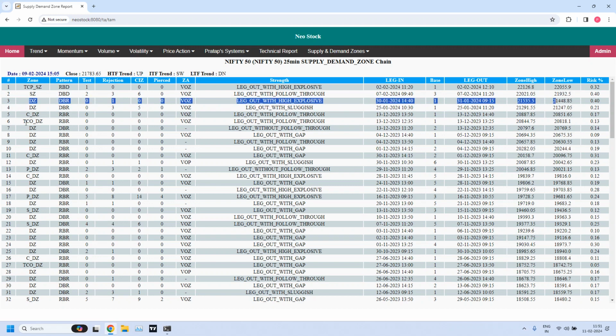I have mistaken. The sixth one is wrong. I'm sorry. Always we have to look at the immediate supply zone and the immediate demand zone. But this is the high liquidity demand zone. And this is the high liquidity supply zone at the 25 minutes time frame.